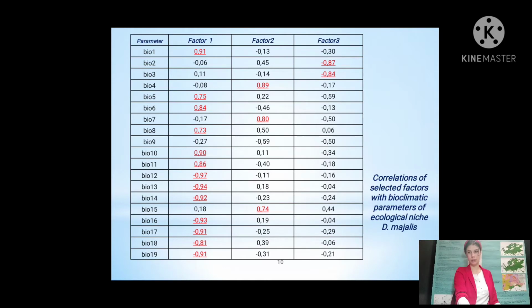Analysis of the correlation of the selected factors with the bioclimate parameters of the ecological niche showed that the first factor correlates with most of the parameters, 13 indicators, the second factor correlates positively with 3 indicators, and the third factor correlates with 2 indicators. As can be seen from the table, only one indicator, namely the average temperature of the dry quarter, BIO9, doesn't correlate with the factors. Therefore, it is not used in the further modeling.